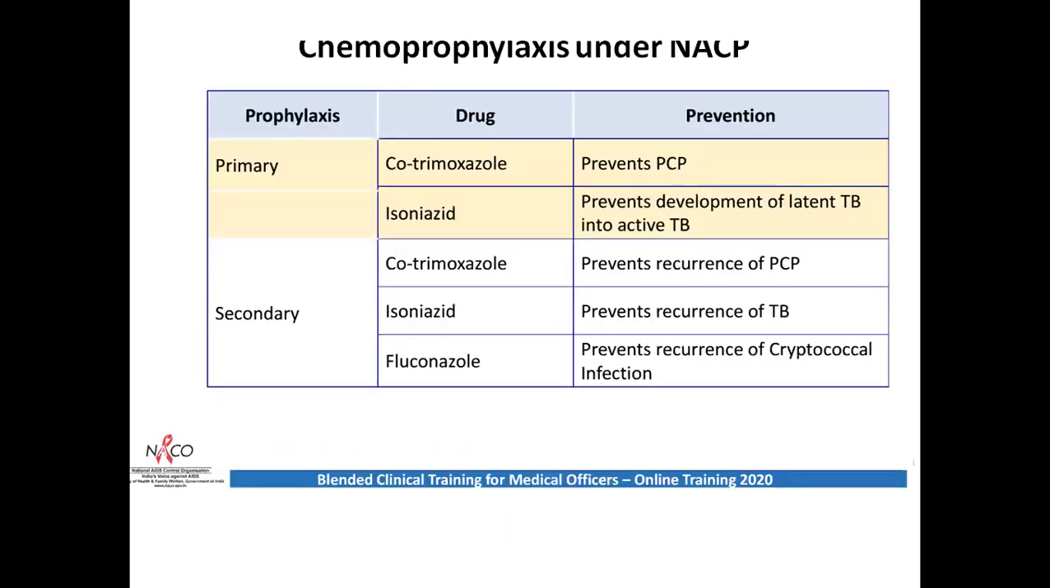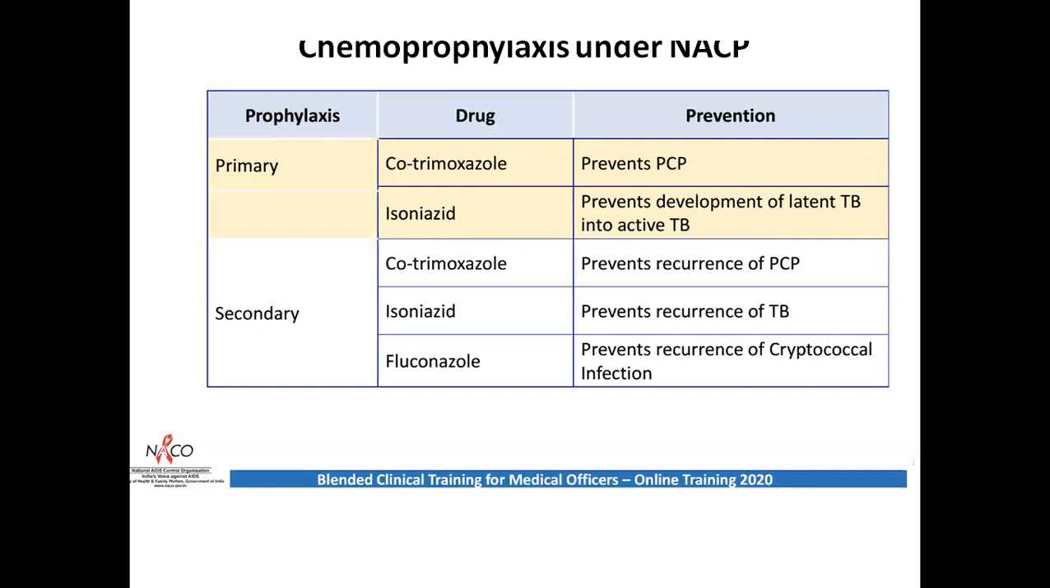Now, coming to the chemoprophylaxis under NACP, we all know that the chemoprophylaxis is mainly by cotrimoxazole, INH, and fluconazole in the NACO program. The cotrimoxazole primary prophylaxis is given. This prevents pneumocystis jirovecii pneumonia. Cotrimoxazole is also given for secondary prophylaxis for PCP. Now, INH, we know that it is given for the prevention of latent TB conversion to active TB.